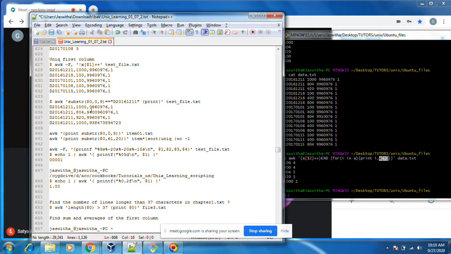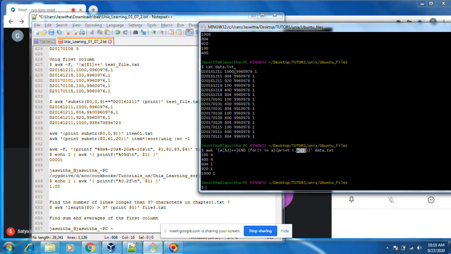Okay, you can search using substr. Till now we did using field separator. Then you can search using substr also. You want to search some portion of the substring in awk.